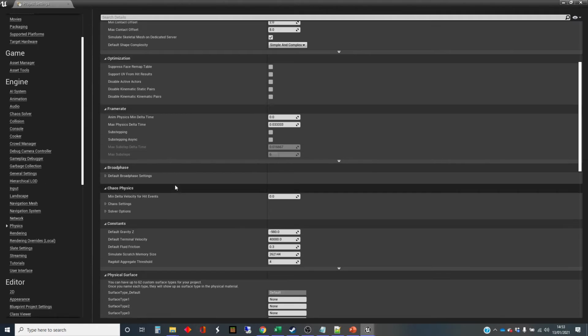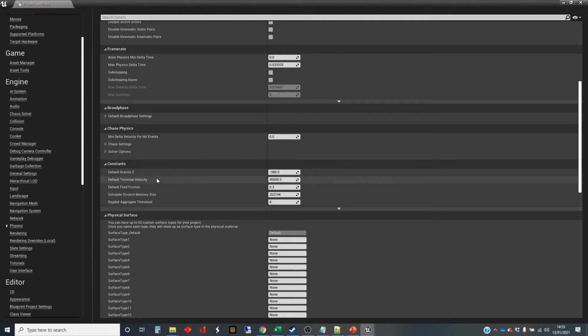In the physics, I'm going to go down to the constants down here, and this one is terminal velocity. If you remember your physics from school, as you're falling, gravity is pulling you downwards. But the faster you fall, the more the air resistance will start to try and pull you upwards, and you come to a point where those two forces cancel each other out. If you want to know more about vectors and physics and forces, I will have a series of videos up on that very shortly, particularly applied to Unreal, as part of this channel.